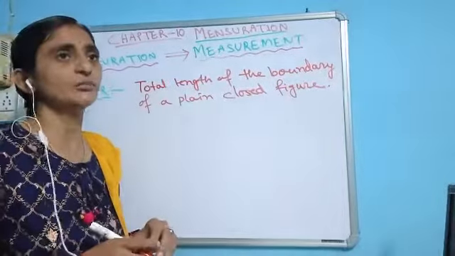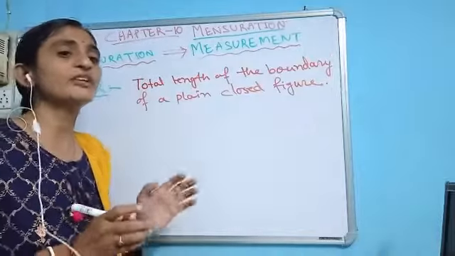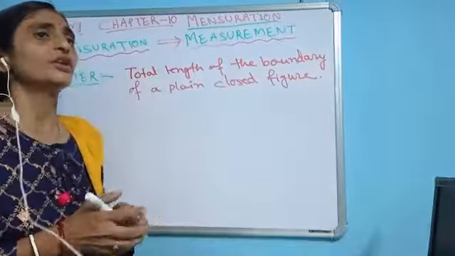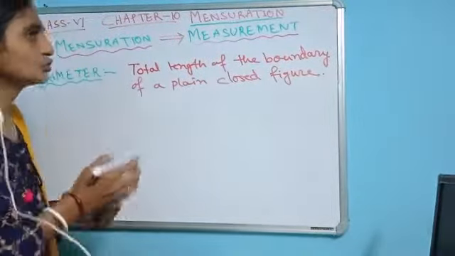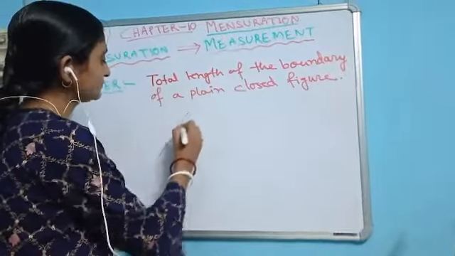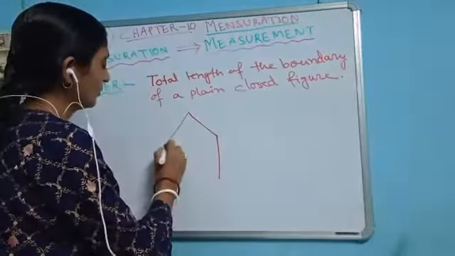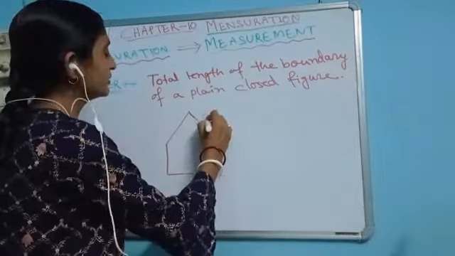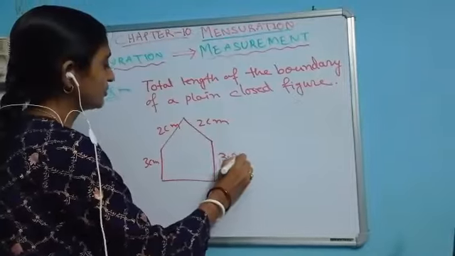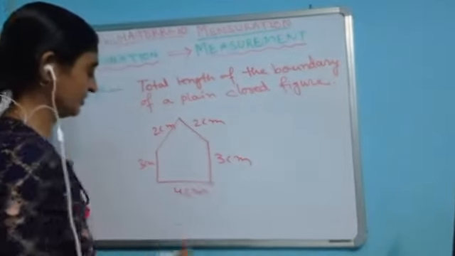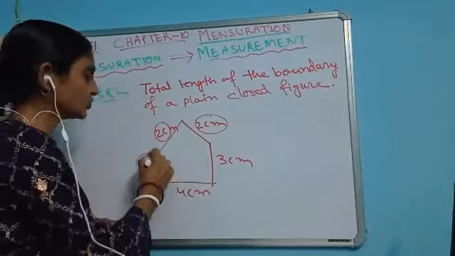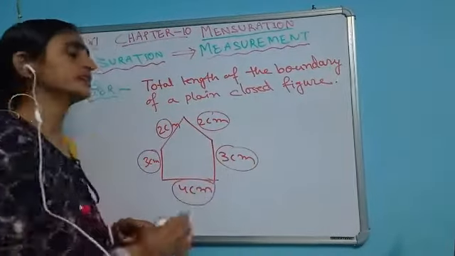And you now know the meaning of polygon. Polygon means plane figures bounded by straight lines, or line segments. When we are talking about irregular shapes, what can it be? Suppose I have taken one pentagon. Here this is 2 centimeter, this is 2 centimeter, this is 3 centimeter, this is 3 centimeter, and this is 4 centimeter. You can see that these two sides are equal, another two sides are equal, but one side is unequal.